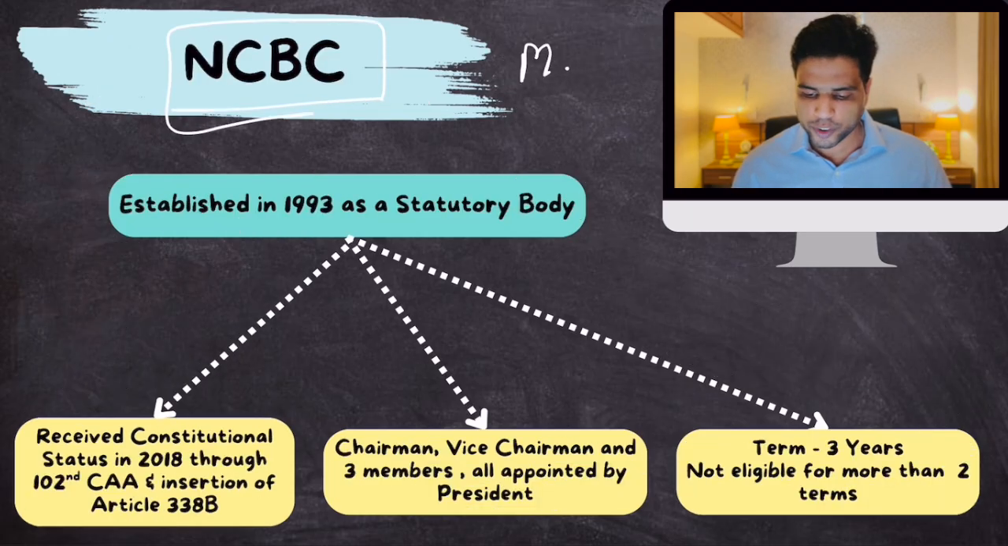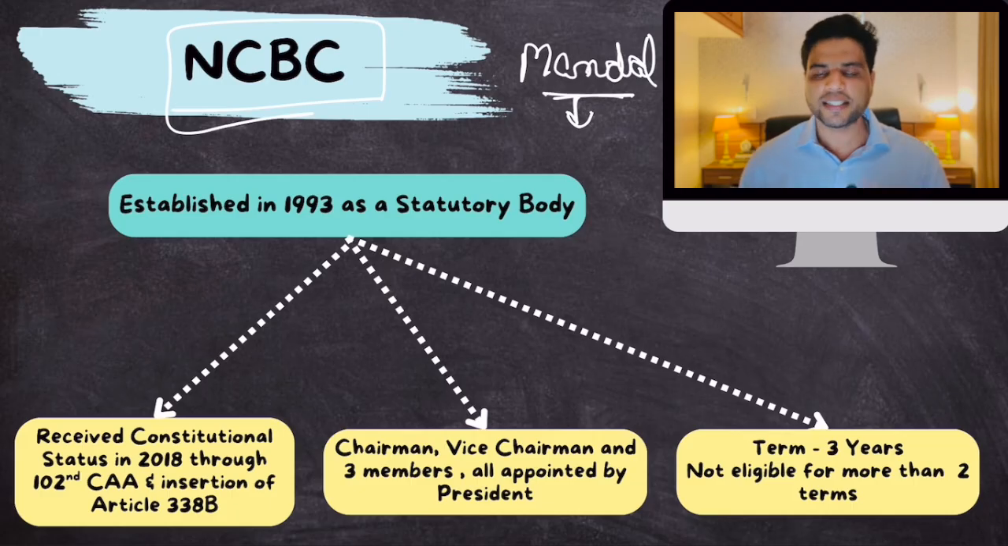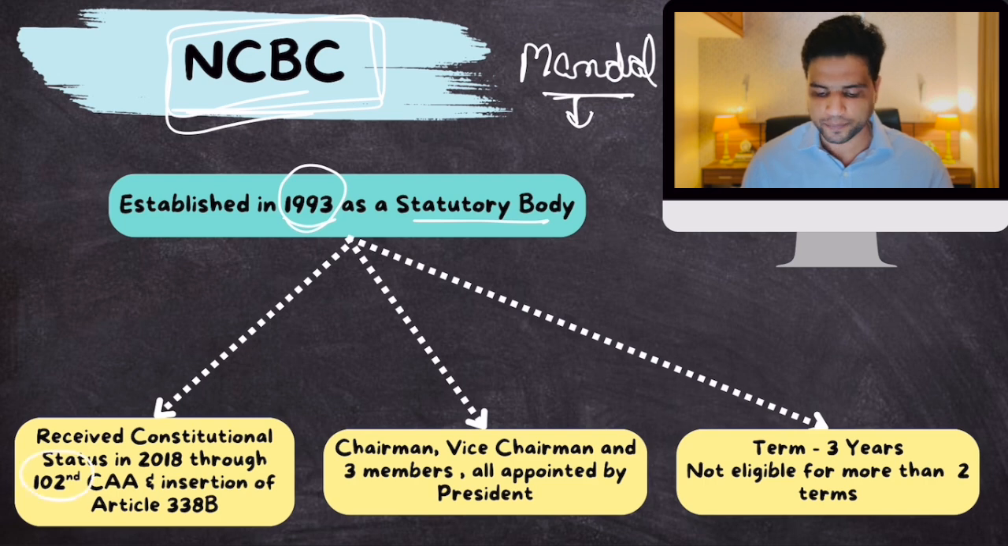Basically, when Mandal Commission was established, Mandal Commission, apart from recommending 27% quota, they also said that there should be a commission which should inquire into these other backward classes. What is their situation and how they can be uplifted. So accepting Mandal Commission recommendations, a statutory body was formed in 1993 called National Commission for Backward Classes. Okay, this was a statutory body because it was established by a law of parliament. Clear?